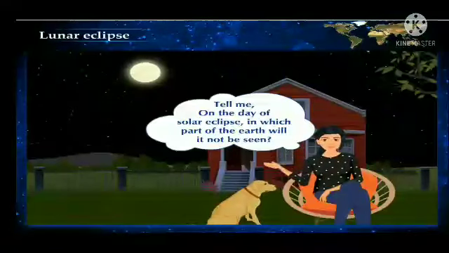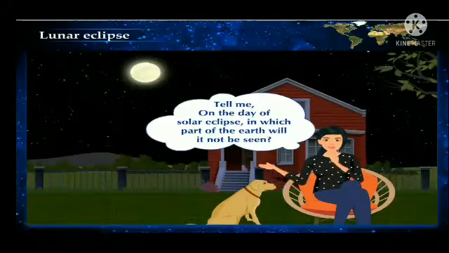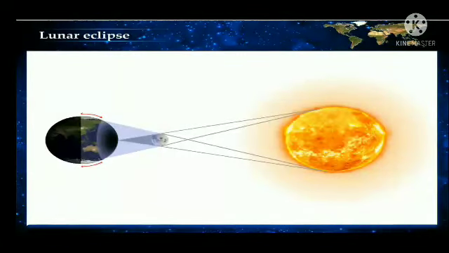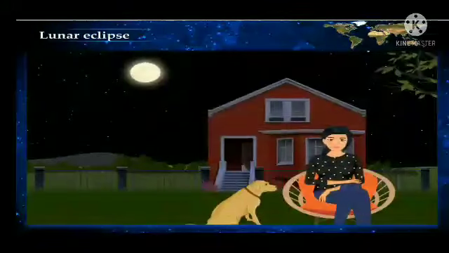Tell me, on the day of solar eclipse, in which part of the earth will it not be seen? Correct. The part of the earth which does not come under the moon's shadow will not experience either total or partial solar eclipse. Likewise, the areas on the earth experiencing night will also not experience the solar eclipse.